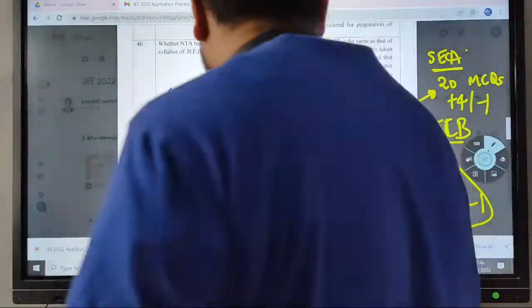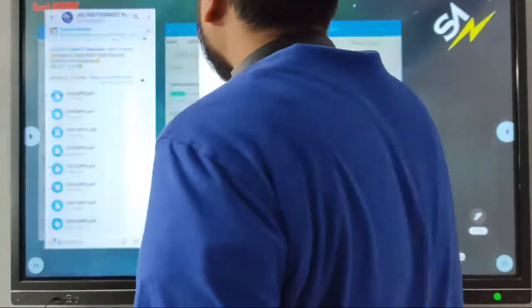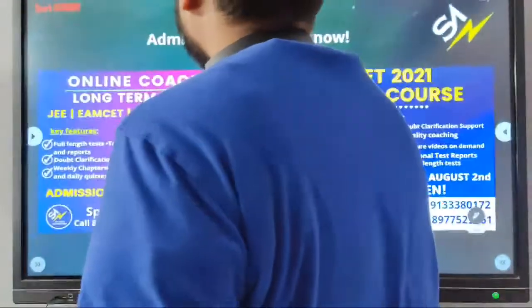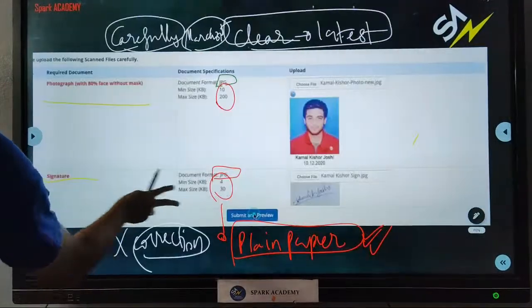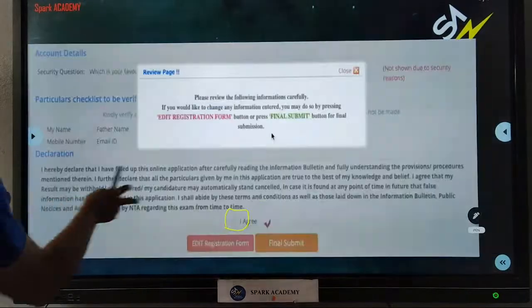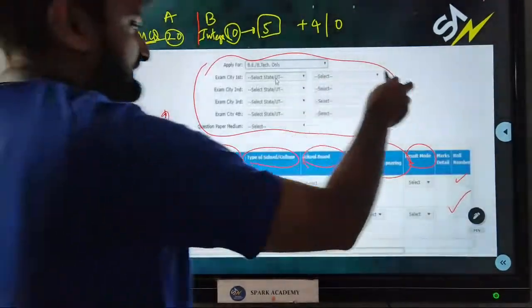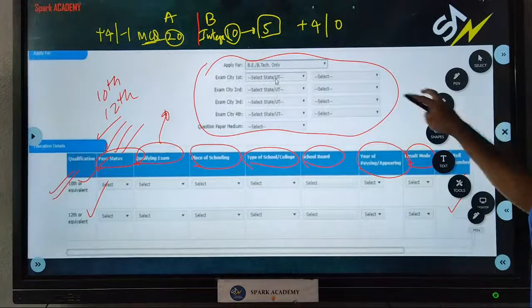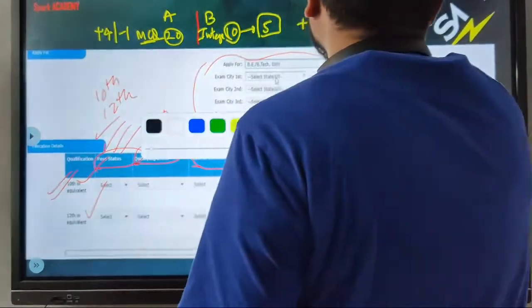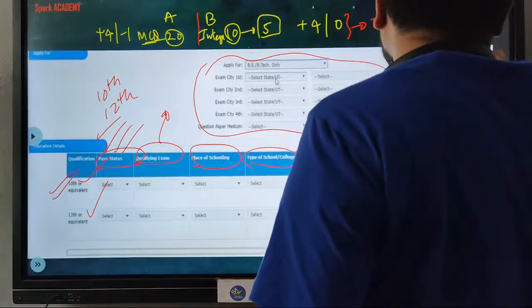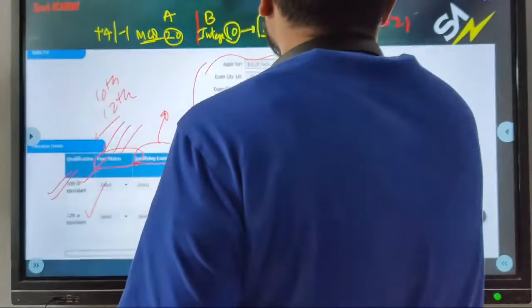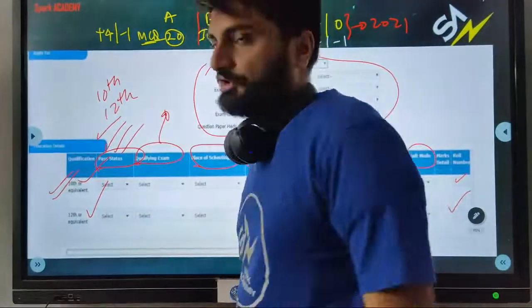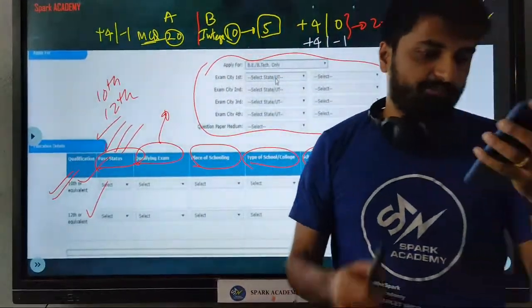Earlier years, negative marking was not there for section B. Whatever I had mentioned was for the previous year. This was the 2021 pattern. For 2022, it is +4 and -1. I hope you are clear now. That is the only change in the pattern. So I hope you are clear, please.